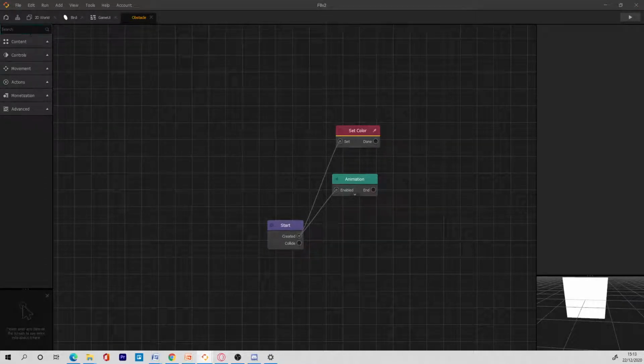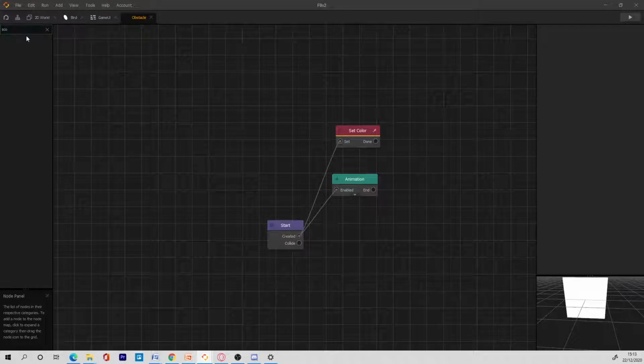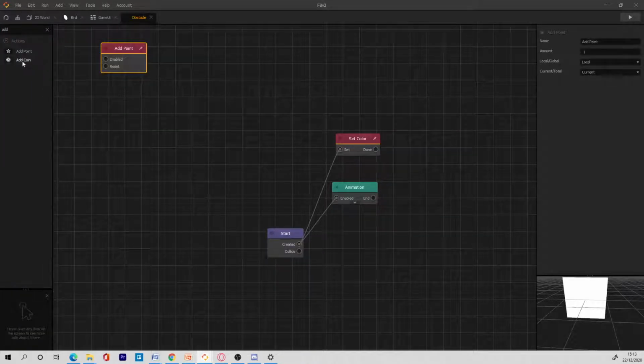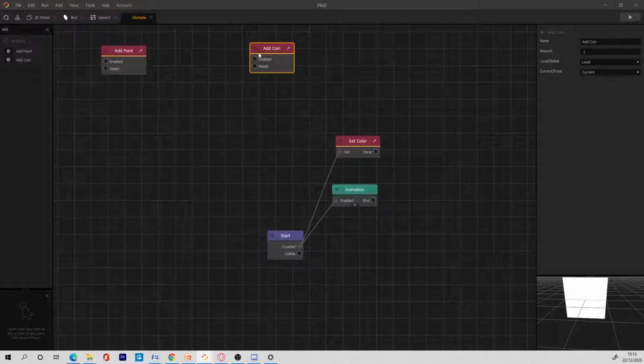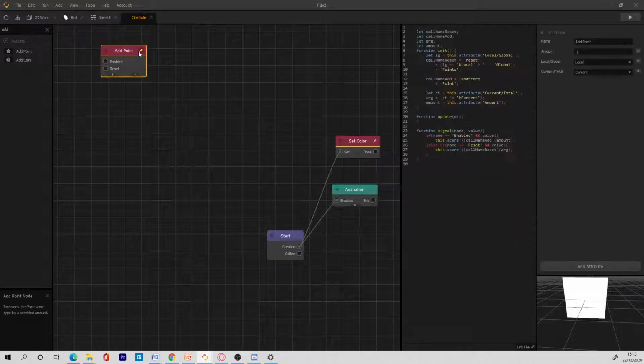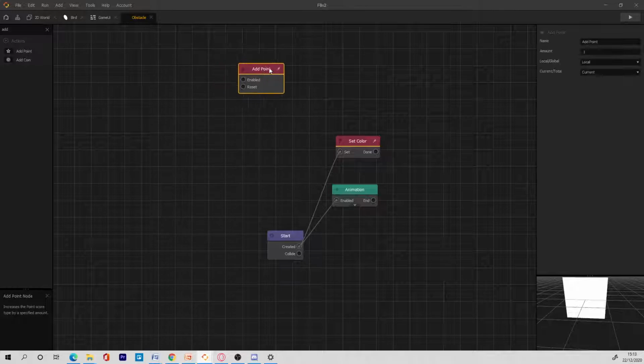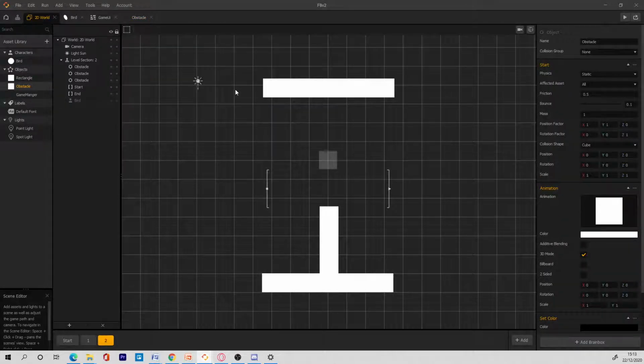Where is the score node? Is it, or is it points? No, add points. Yeah, add point. So you're going to use the add point node. And we want to find a way to detect whenever a player passes an obstacle.